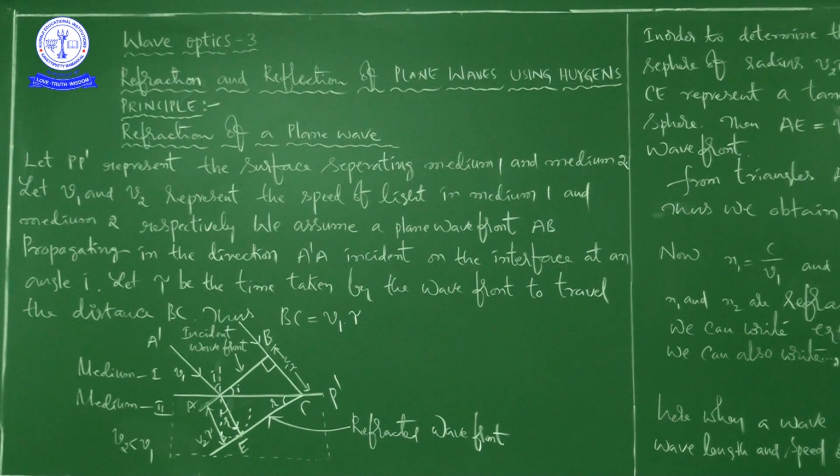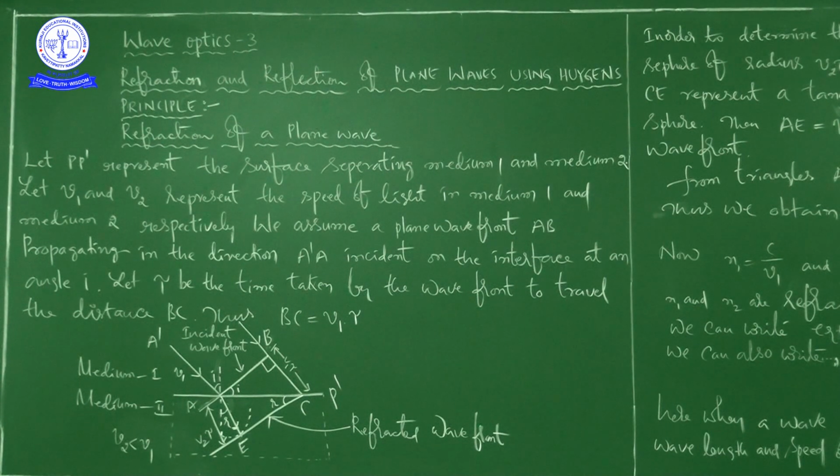At the same time, we can also say one more point: on a wave front, whatever it may be, each and every particle on a wave front acts as a source of secondary wave. How it happens and how it is possible to see that, we discussed in our last class.